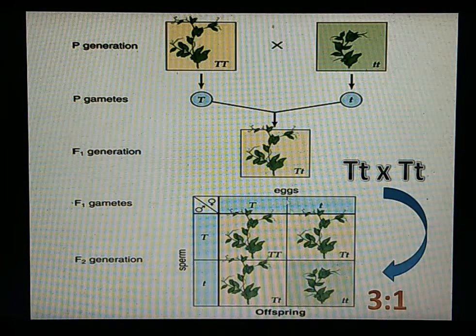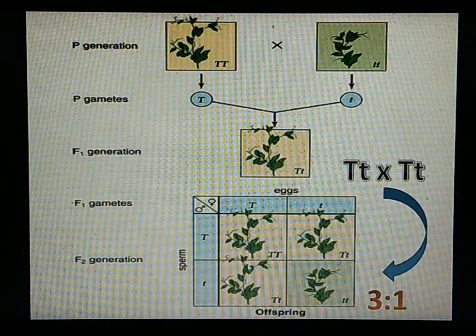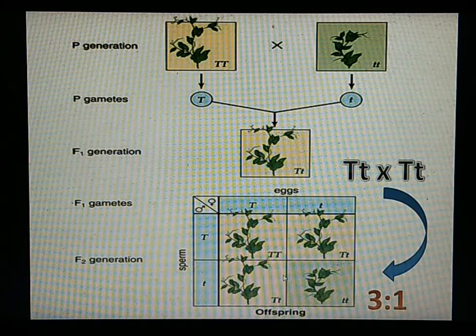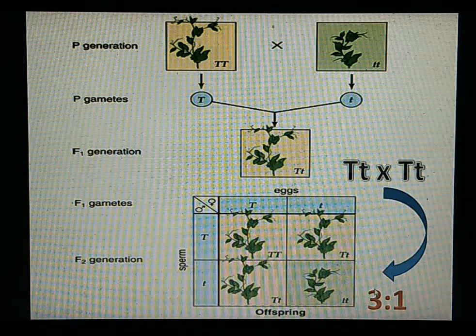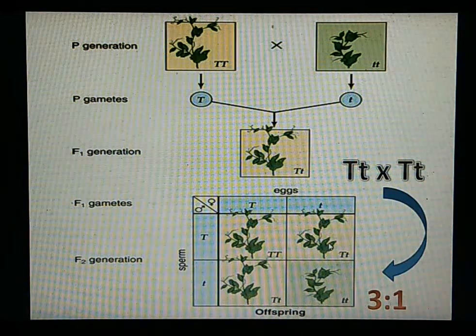But to his surprise, in the F2 generation, he got 3/4 of the plants tall and 1/4 dwarf when he crossed two plants of the F1 generation. So he got the ratio 3:1 in this experiment.